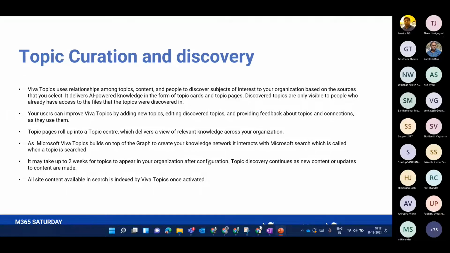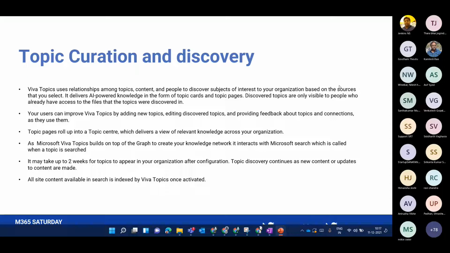So Viva Topics mainly uses the relationships among the topics which you create, among the content that resides in your topic, and also the people who are the subject matter experts for that project or any of the topics.